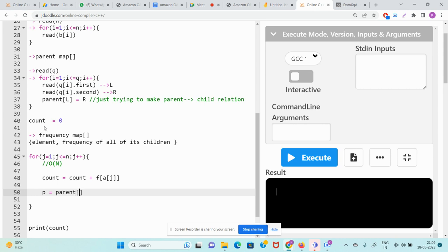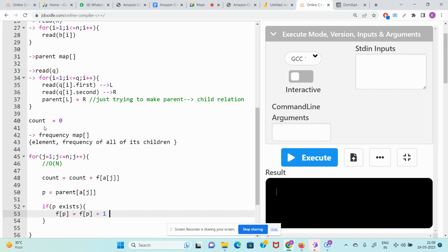Parent of A of J. Just try to find if the parent is there. If P exists, if it is in the map, then f of P equals f of P plus 1.